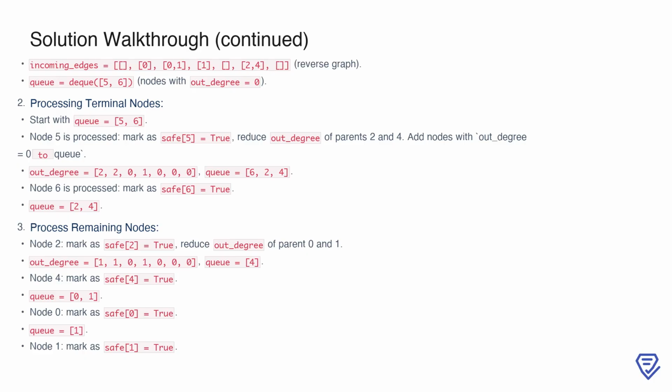First, node 5 is marked as safe, and its parents, nodes 2 and 4, have their out degrees reduced. If any parent's out degree becomes 0, it is added to the queue as a new terminal node. After processing node 5, we move to node 6, marking it as safe. As node 6 has no parents, the queue now contains nodes 2 and 4, which will be processed similarly. This iterative process ensures that we propagate the safety of terminal nodes backward through the graph.